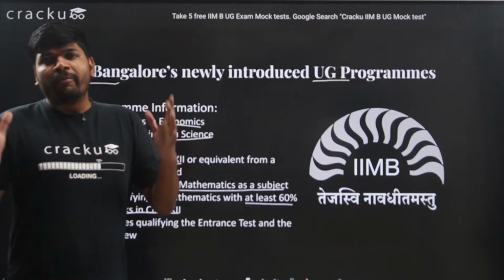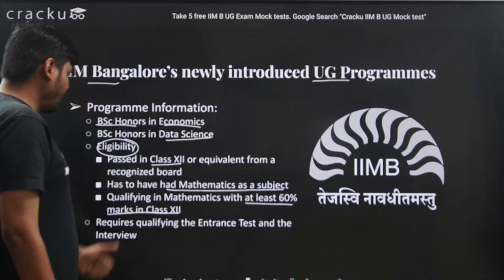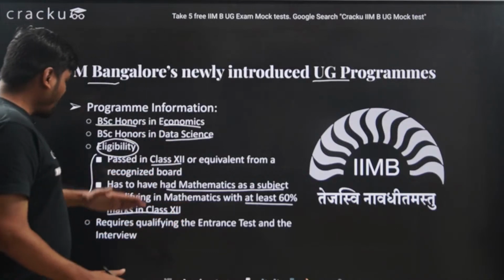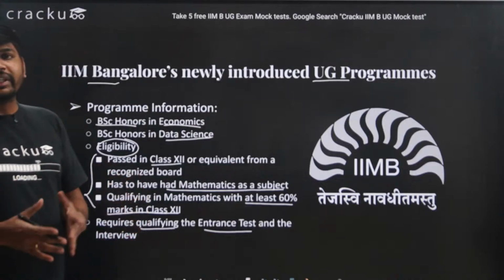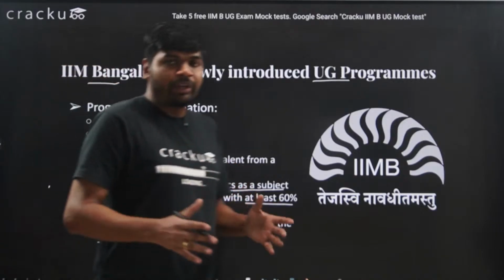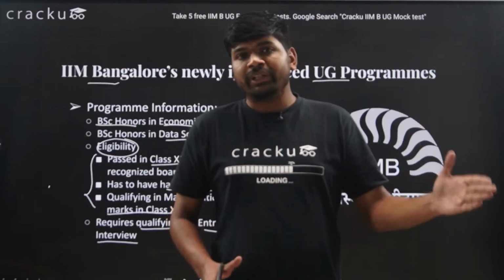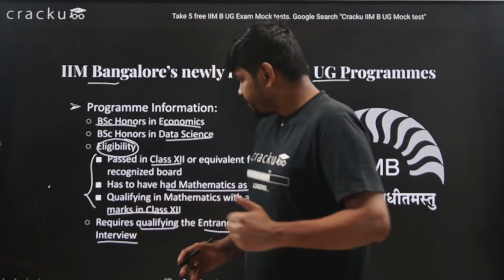After the eligibility, you have to qualify the entrance test, and after the test there is an interview.